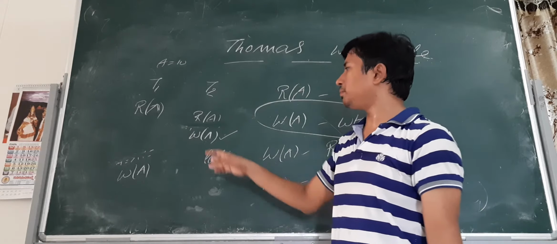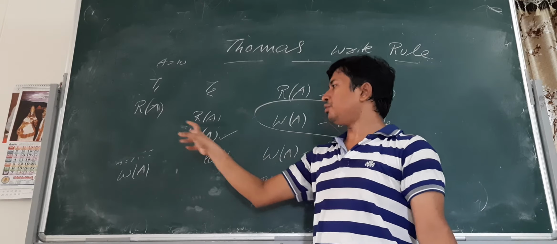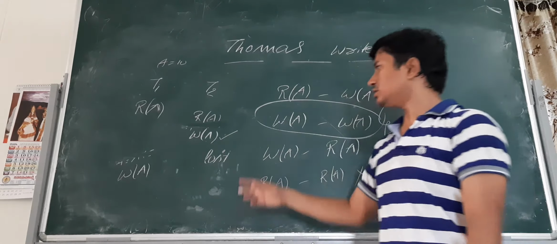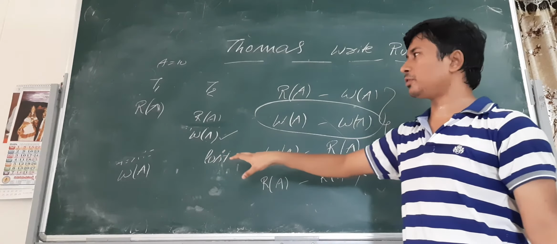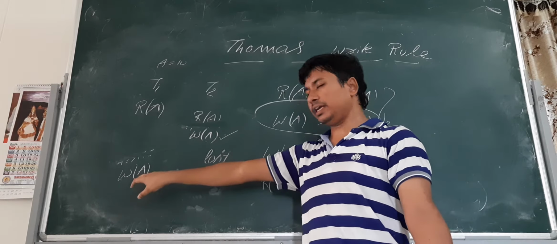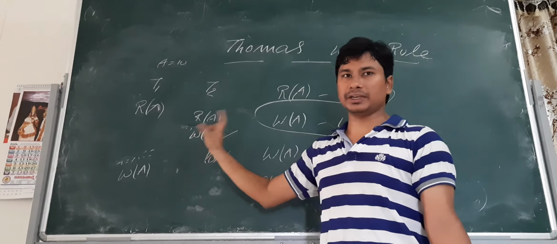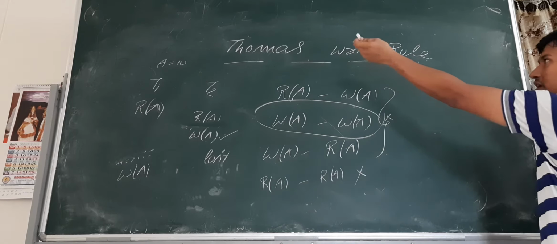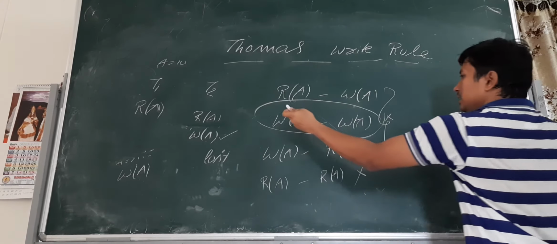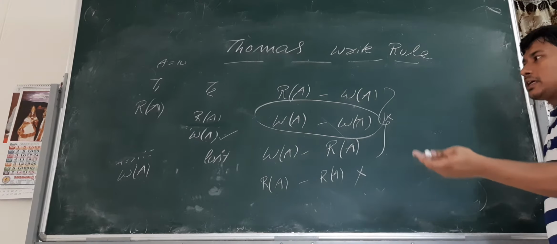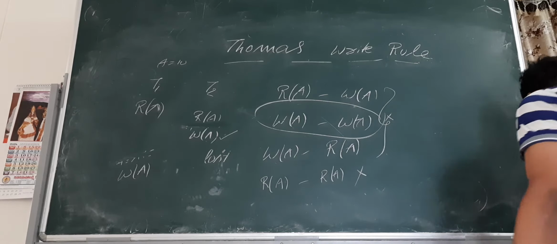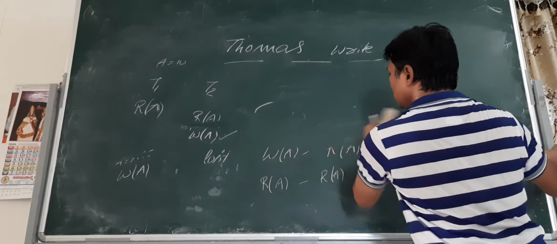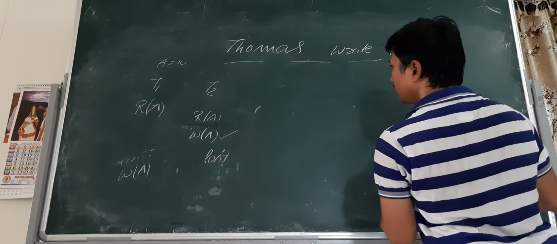We will lose the update of this write operation because it is being overwritten. We discussed this in the lost update problem. So he says the write conflict can be excluded. That is why it is called the Thomas Write Rule. While checking the ordering, you can exclude the write conflict.